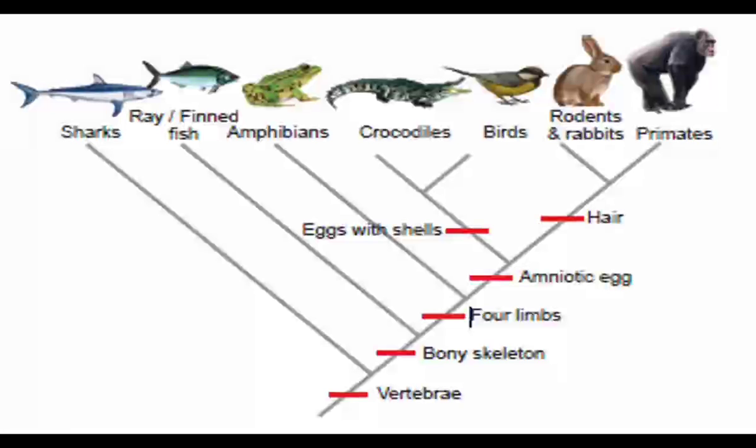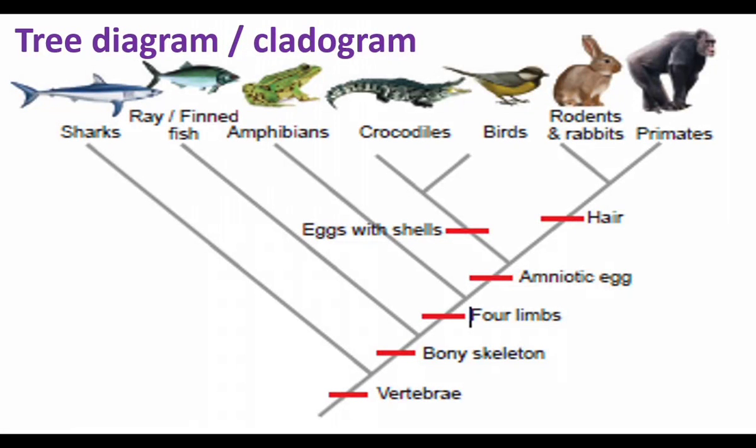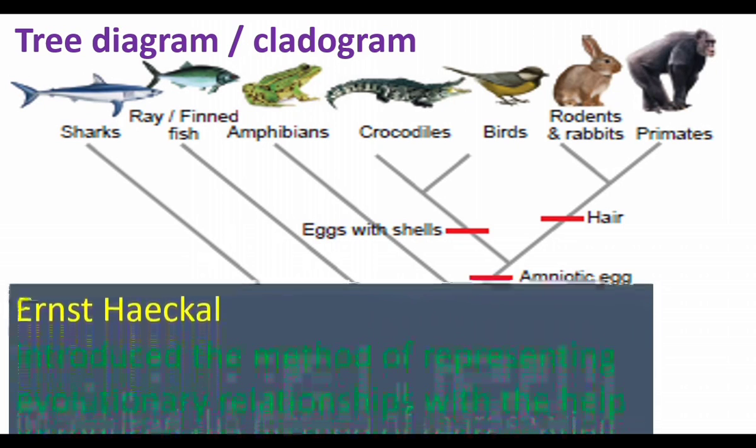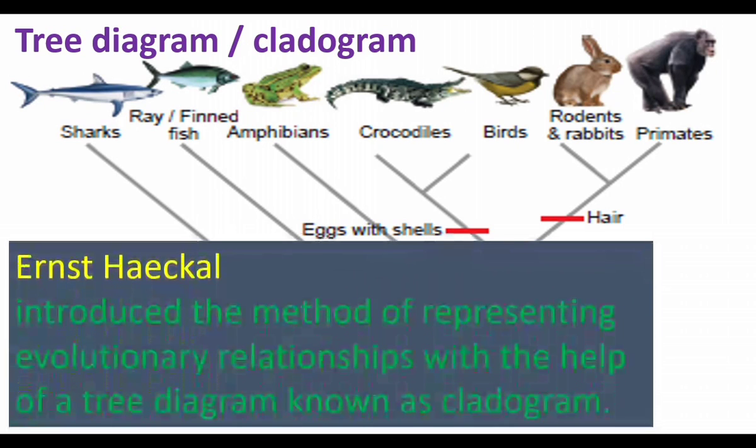This is a phylogenetic tree. This is called a tree diagram or cladogram. It was first developed by Ernst Haeckel. Ernst Haeckel introduced the method of representing evolutionary relationship with the help of a tree diagram known as a cladogram.